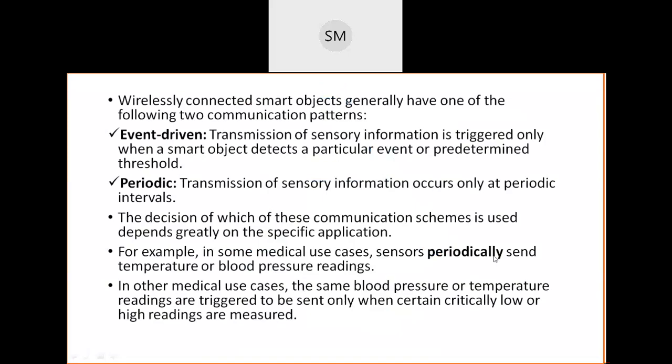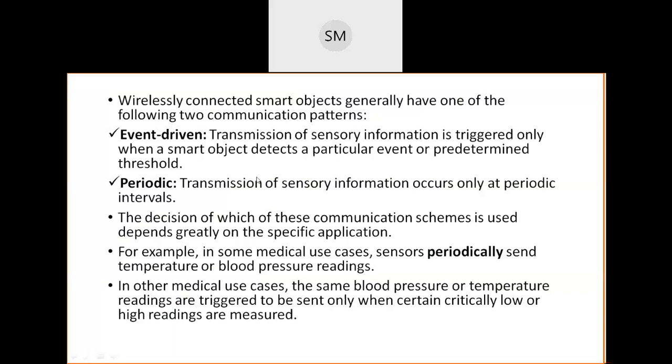Remember, wirelessly connected smart objects generally have one of the following two communication patterns. I was talking about the communication unit in smart objects, correct? So one smart object will communicate with another smart object.